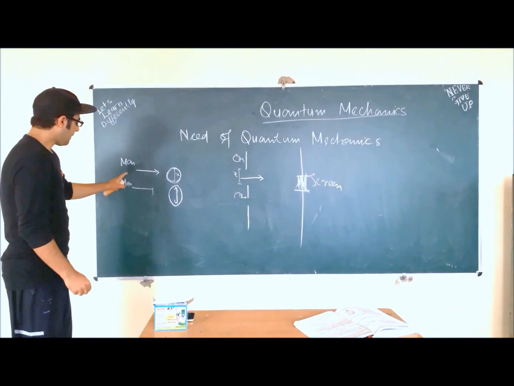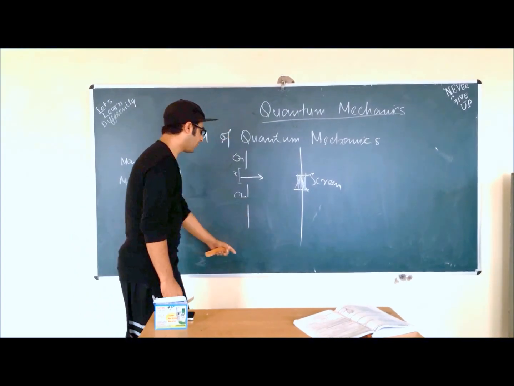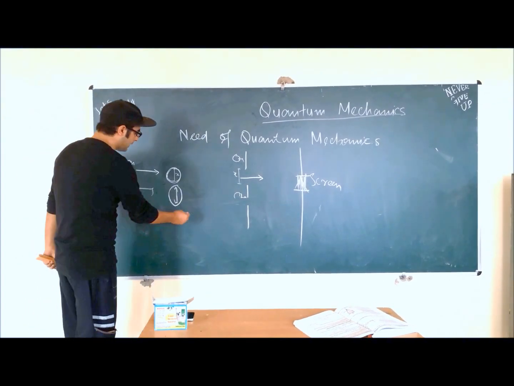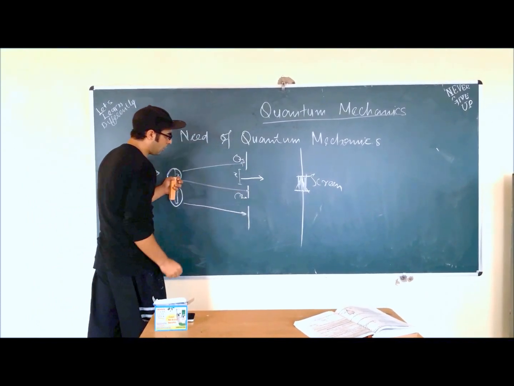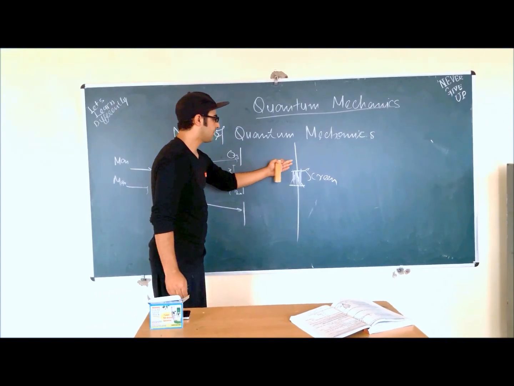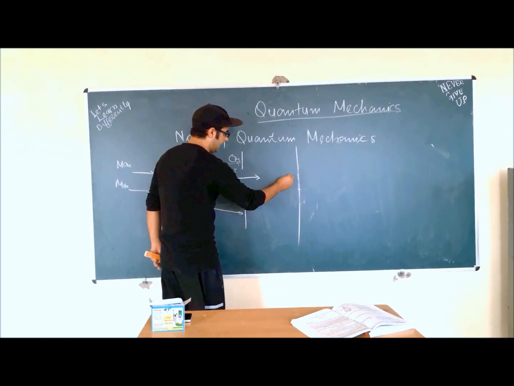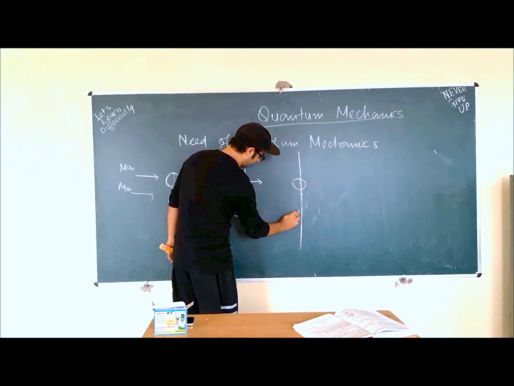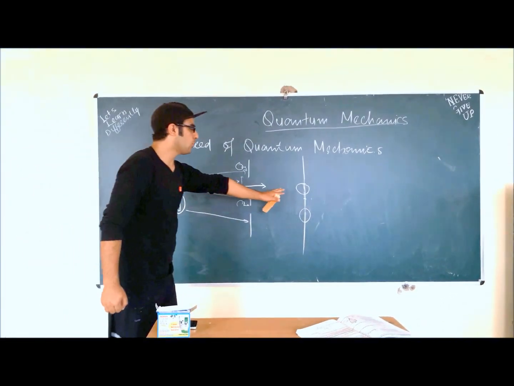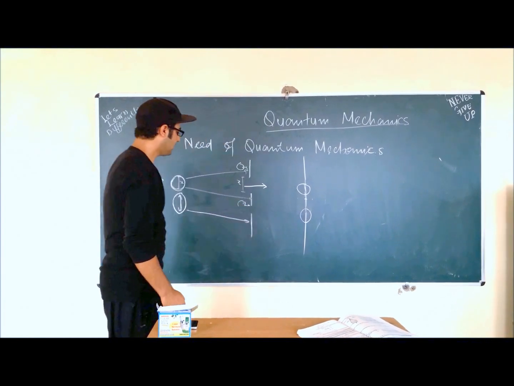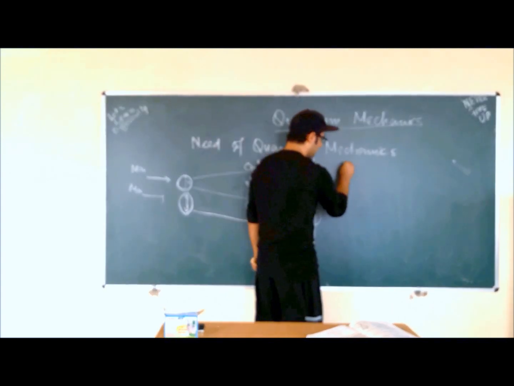Now these two men are throwing the balls towards these slits, and the screen will take them. What is the probability that this ball will strike here, or this ball will strike here, or the balls will go through the slit and touch the screen right here? What we expect classically is that the balls will hit either here or on the parallel of this slit right here. In classical mechanics, we would expect that these two balls will hit either here or here, just because these are particles and they have a definite position. These balls are particles. So we need to understand what is a particle.